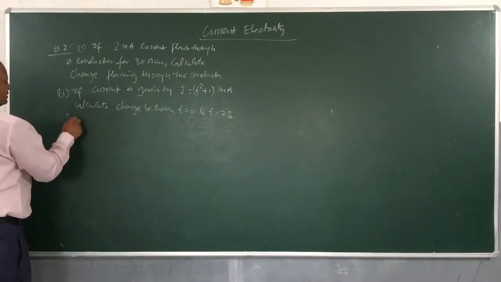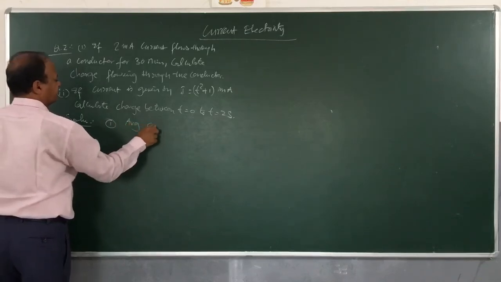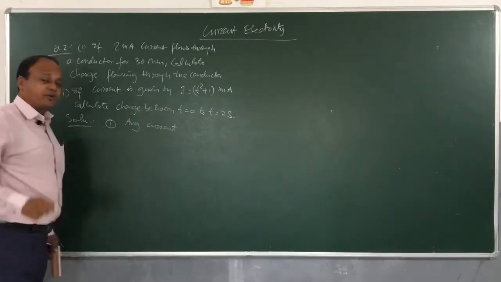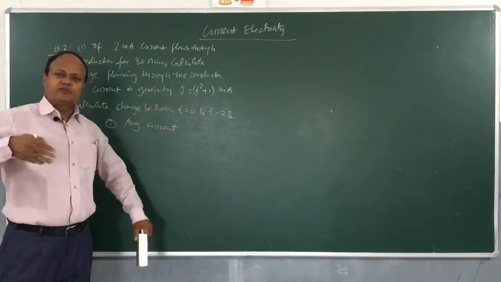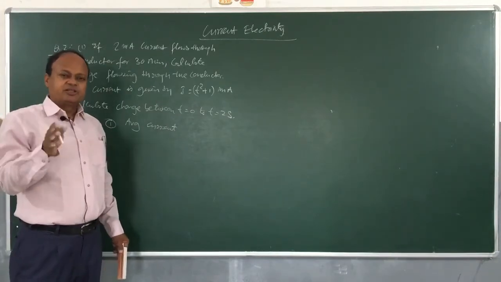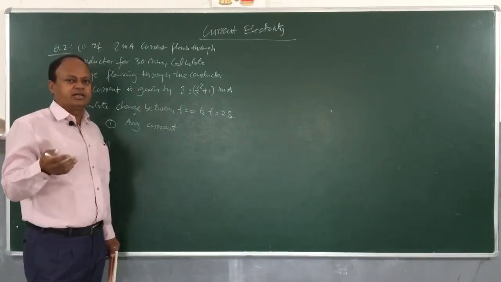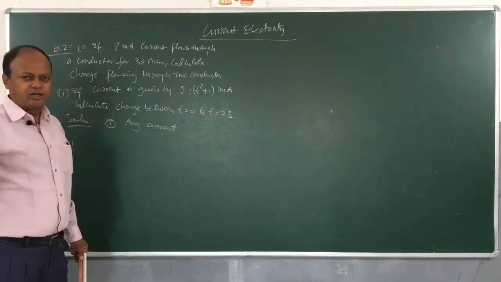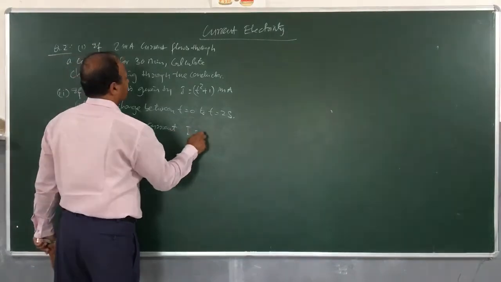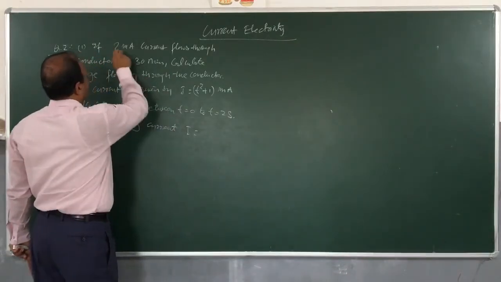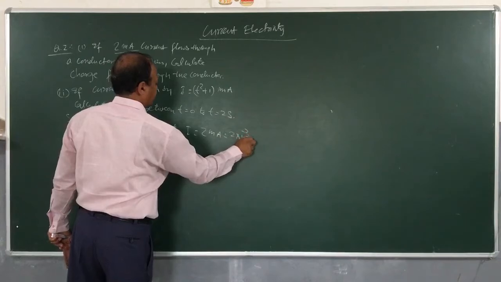We will answer the first part, solution. First part, average current is given. Remember, I don't have to write average current every time, but we have started the chapter now and you are not familiar with this term, so we are using average current. But generally I will be writing current, I will not be using the term average, because most of the time we will be dealing with current in this chapter and beyond. We will be using only the average current concept. So average current I is given as 2 milliampere, convert into ampere, 2 into 10 power minus 3 ampere.